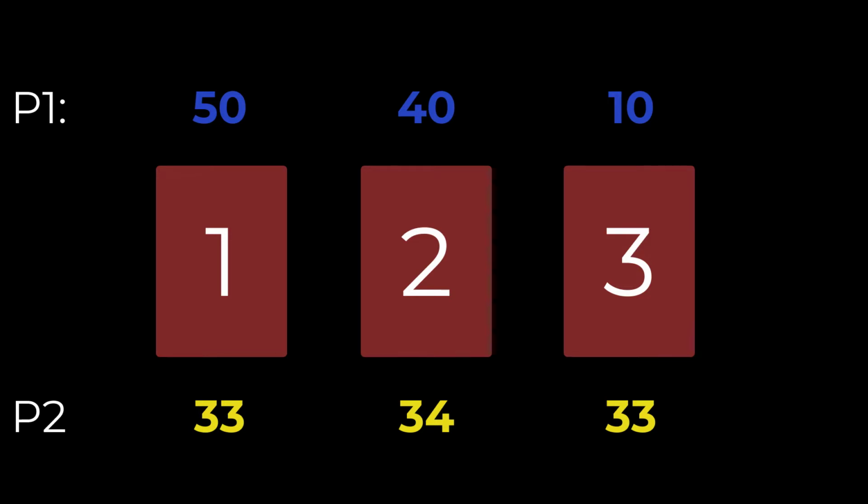So what happened here is that player number 1 will win door number 1, battlefield number 1, because 50 is greater than 33. Likewise, player number 1 will win door number 2 because 40 is greater than 34. But player number 1 will be losing door number 3 or battlefield number 3 because 10 is less than 33. However, since player 1 has won door number 1 and 2, this player will win the entire game.